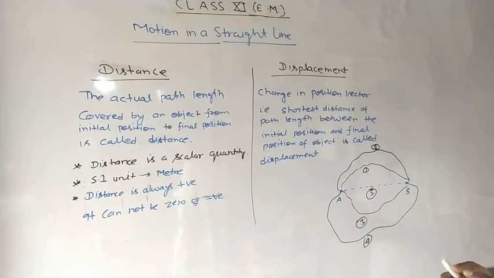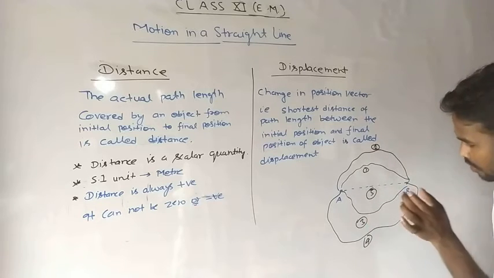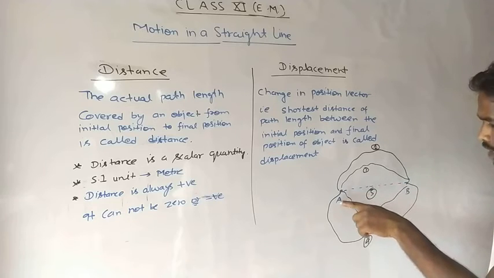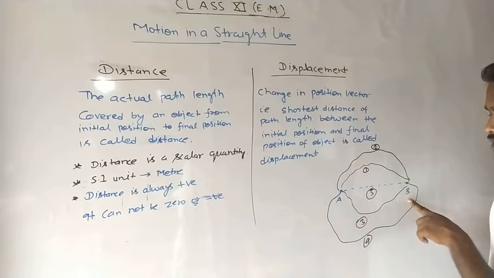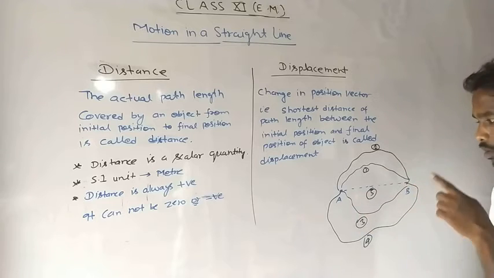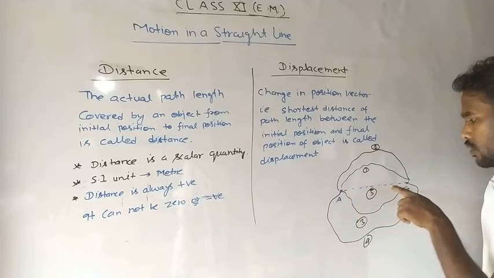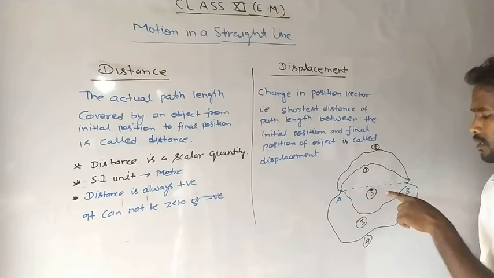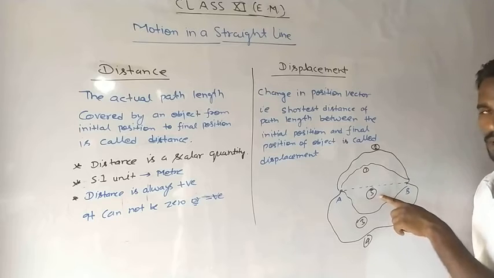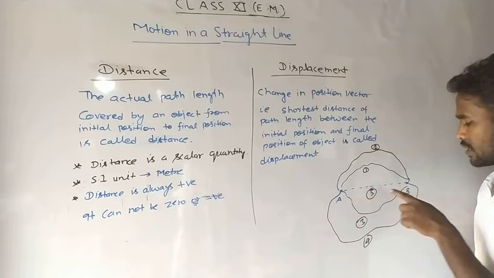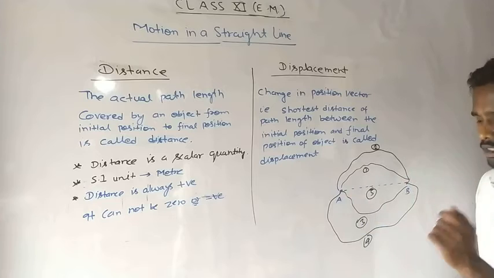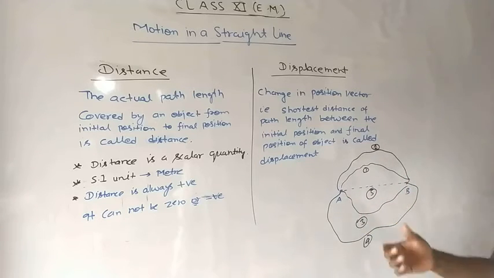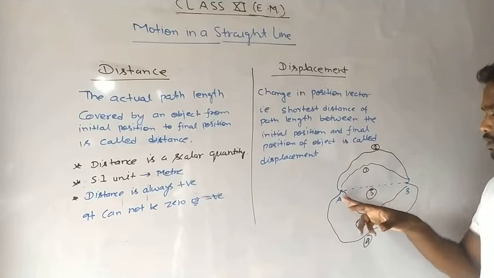If we talk about the shortest, so route 5 means the distance between A and B is shortest when the body will follow the route 5. If the body follows 5 number path, then the distance between point A and point B will be shortest, and this will be known as displacement of the object between these 2 points.